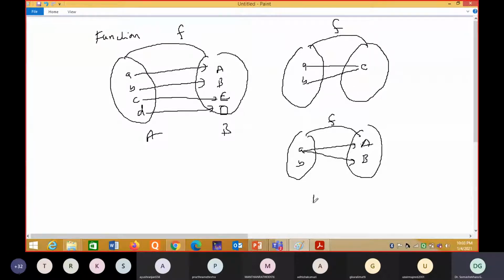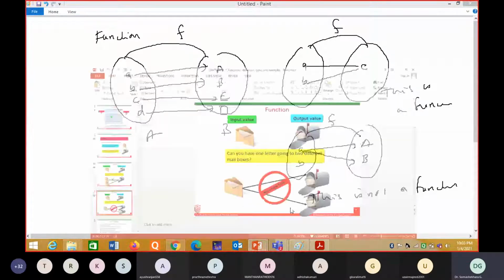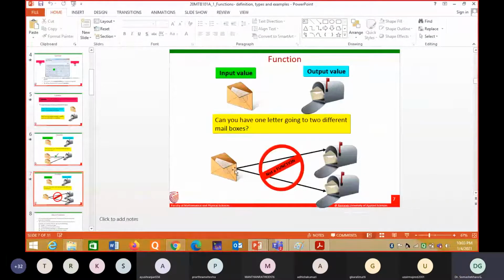This is not a function. This is not a function. So here this is a function. This is a function. This is a function. Here I explained through some examples. So that is the meaning. We cannot put one letter in two mailboxes. That is the meaning. So it is like this. One element not having two images.